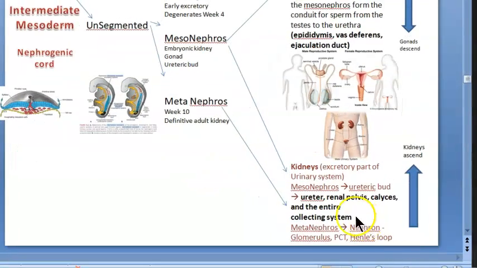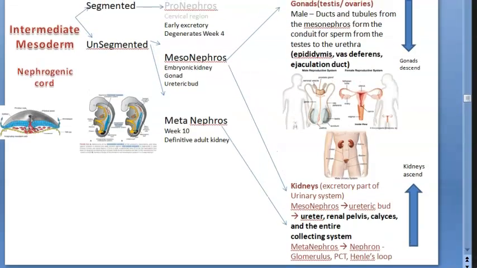So just look at this. Kidney is the excretory part of the urinary system. The mesonephros will give rise to the ureteric bud, which will give the ureter, renal pelvis, calyces, and the entire collecting system. Metanephros will give the nephron, that is the glomerulus, PCT, Henle's loop, distal convoluted tubule, all that will come from your metanephros.